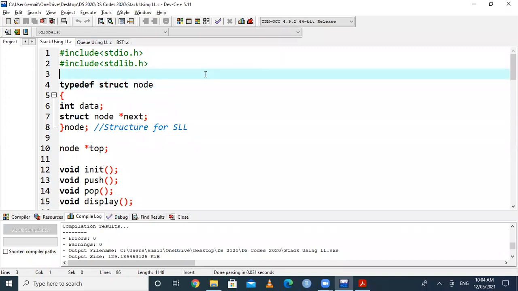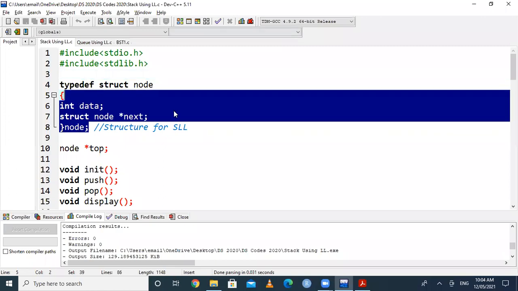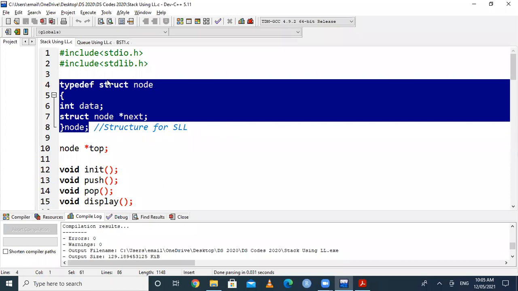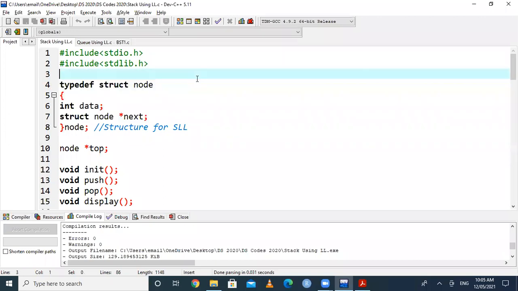And we know that whenever we go for any linked list program, we have to define a structure for that linked list. It is needed that you declare a structure for that linked list. We know that a linked list is a set of nodes, and each node contains one data field and one pointer field. And there are three types of linked list. Which are they? Anyone you can tell me? Which are the types of linked list?